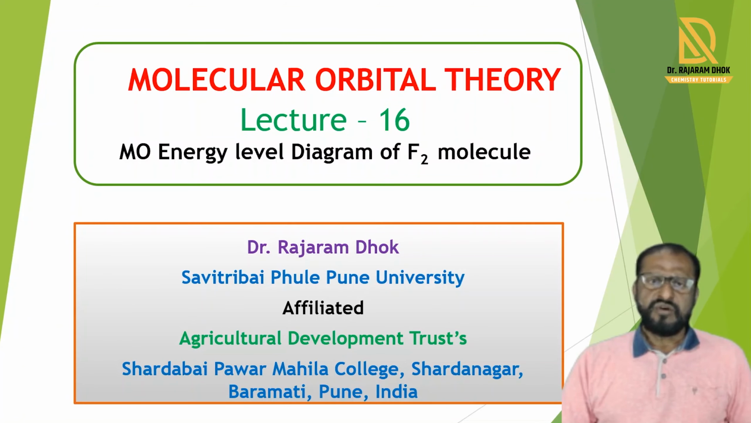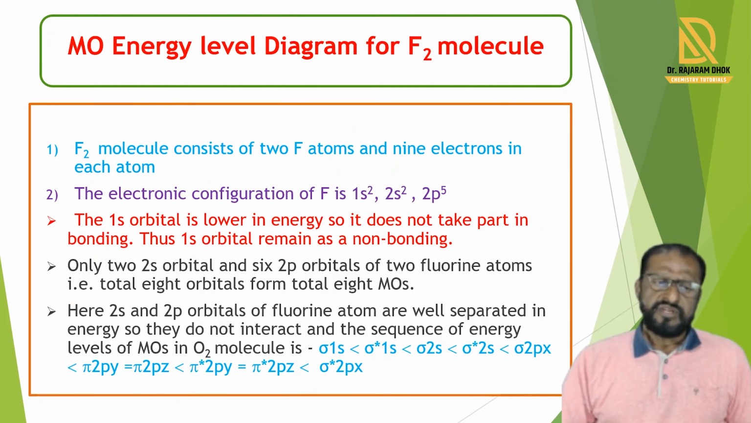Today's lecture is on molecular orbital theory, lecture number 16. In this lecture, we learn about the molecular orbital energy level diagram of the F2 molecule. In the MO energy level diagram of the F2 molecule, firstly we see the electronic configuration of the fluorine atom. Here, the fluorine molecule is formed by the combination of two fluorine atoms.